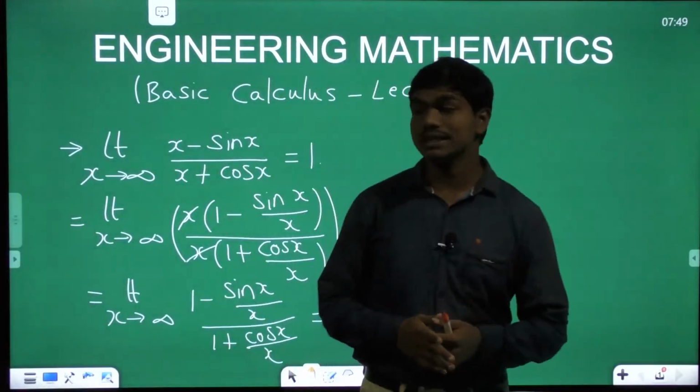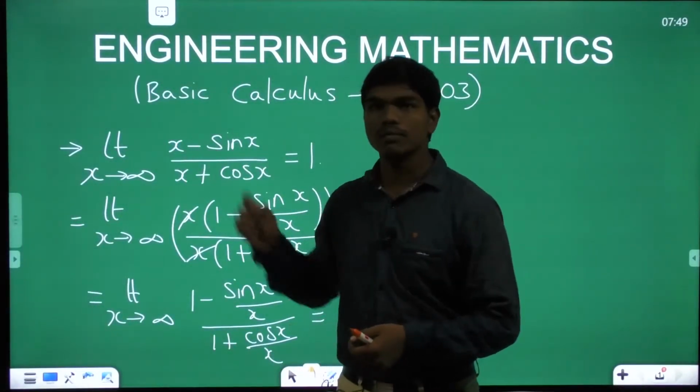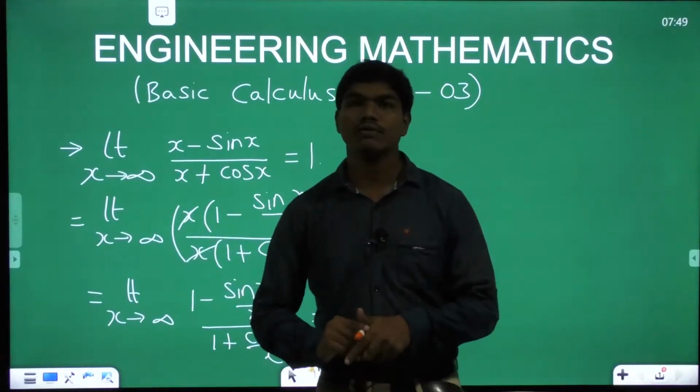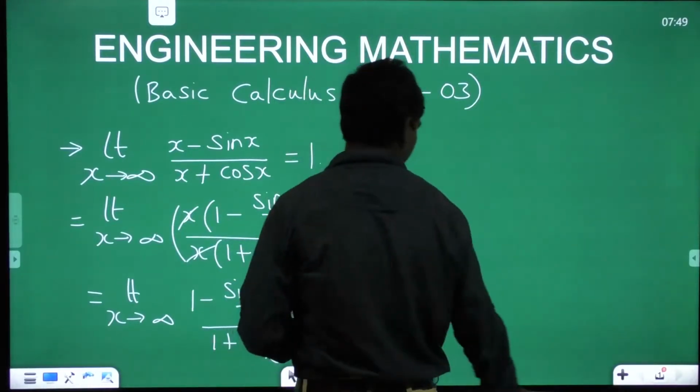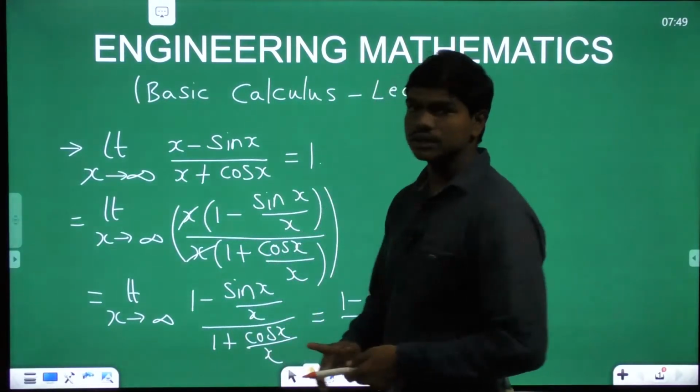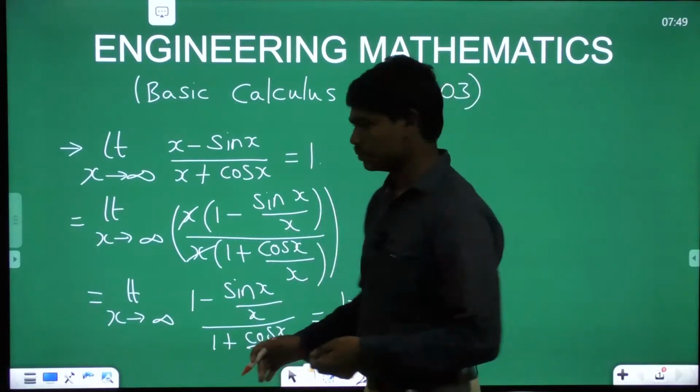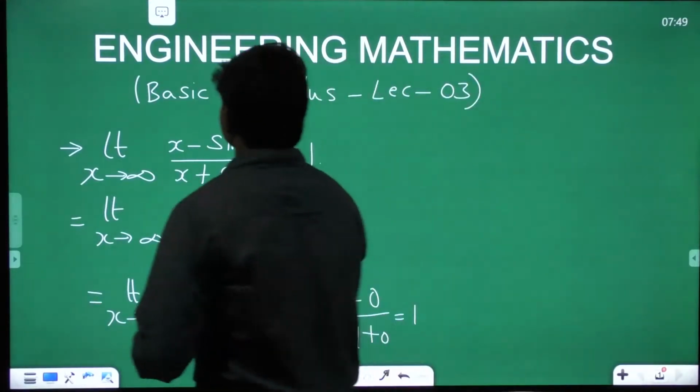But now let us try to see what could be the case when there is a ratio of two polynomial functions and x is tending to infinity. Let's look into that. I hope this is a simple question that all of you could understand well. So let us go to the next slide.